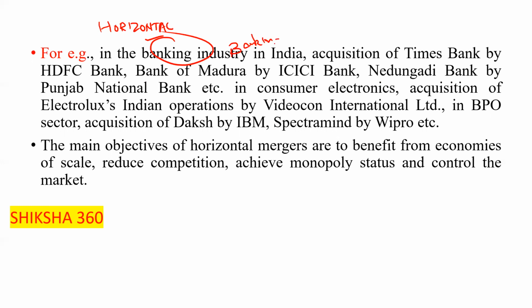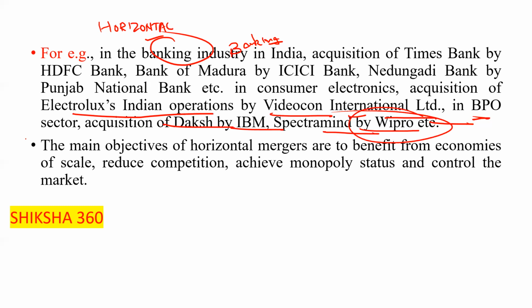Now they may ask some other basic question. Next one is the acquisition of the electronics operation of Indians by Videocon International Limited, or in the BPO sector, the acquisition of Daksh by IBM, and Spectramind by Wipro. These are all examples of the horizontal merger, because all of these are working in the same field.